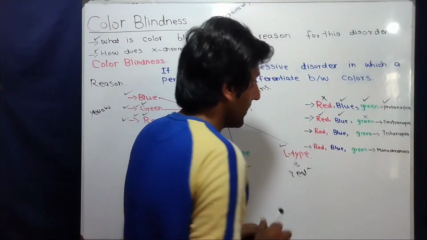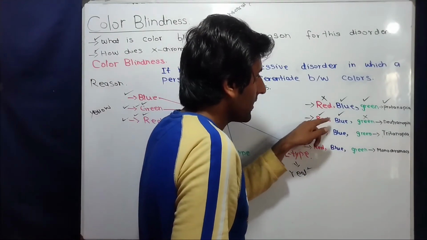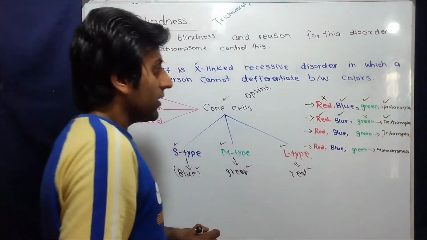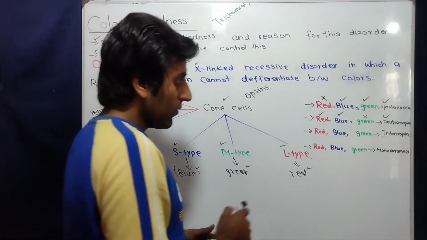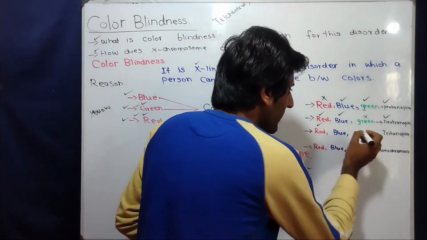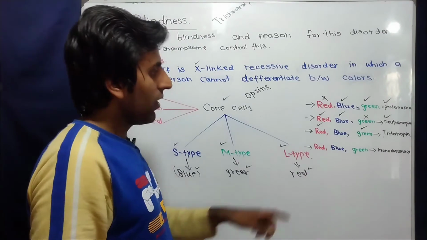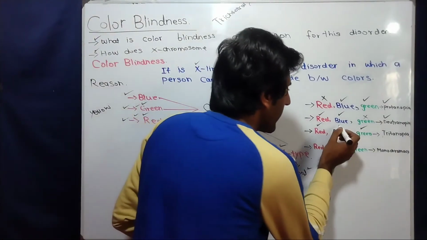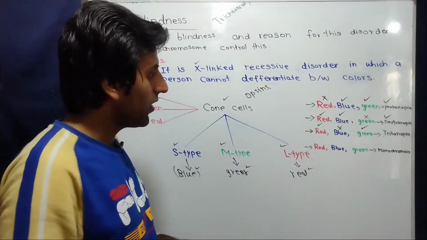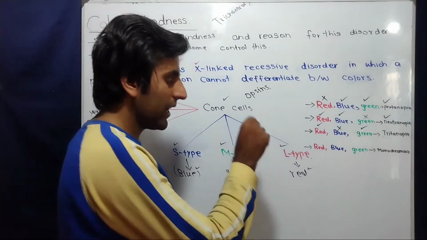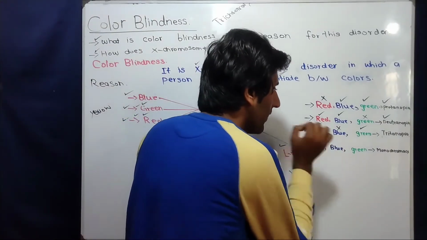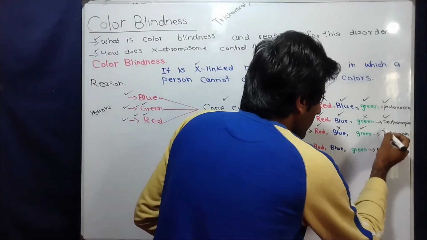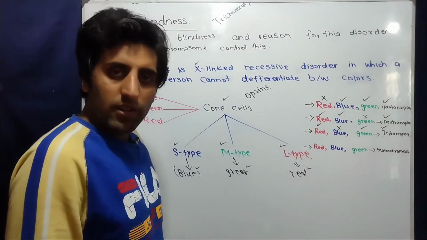This type of color blindness, where a person can detect red color and blue color but cannot detect green color, is called deuteranopia. There are some other types of people who can detect red color and green color just because they have normal opsins or pigments inside cone cells for detection of these two colors, but they cannot detect blue color because they don't have normal opsins for detection of blue color. This type of color blindness, where a person can detect red color and green color but cannot detect blue color, is called tritanopia.